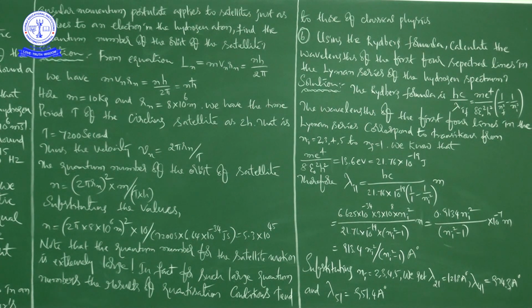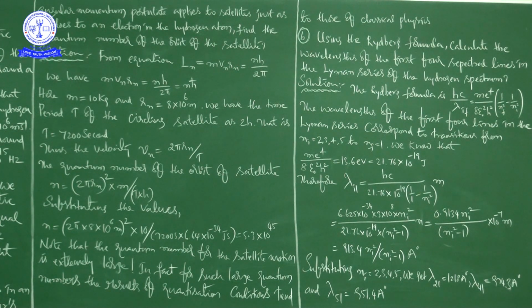Okay, see the solution. Initially he has written the Rydberg formula, that we know: hc by lambda is equal to m e to the power of 4 divided by 8 epsilon naught square h square into 1 by nf square minus 1 by ni square.